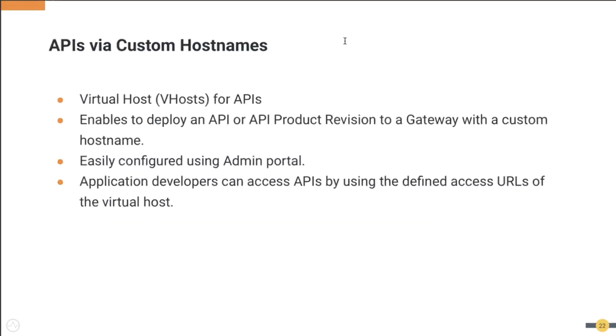Okay, so then the custom hostname feature. This is again an important feature, and we have observed some of our customers have a requirement to expose these APIs through a vhost. So this is to natively support that part. We can discuss this later also.